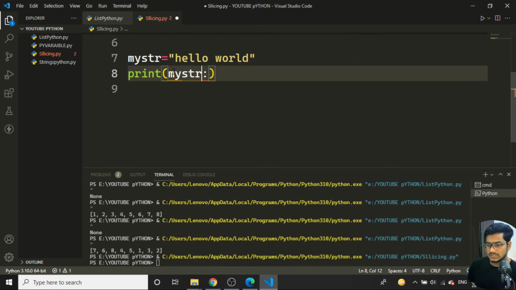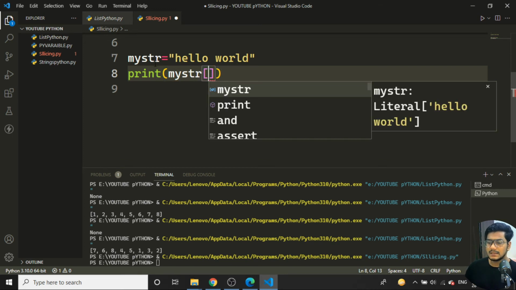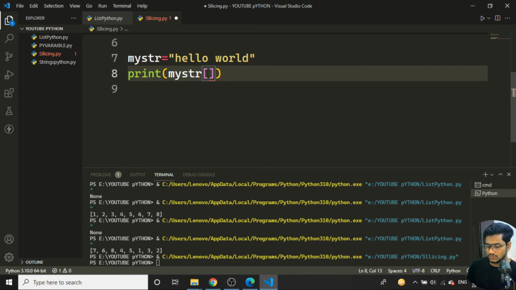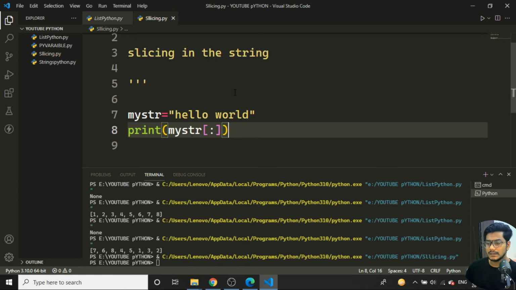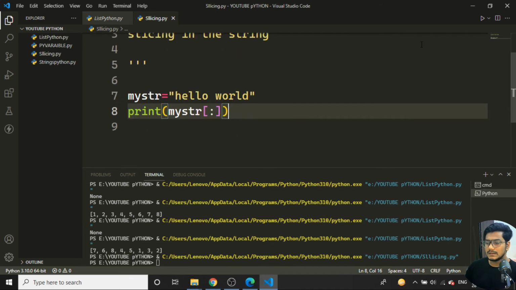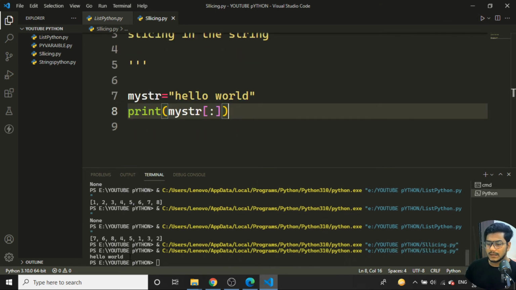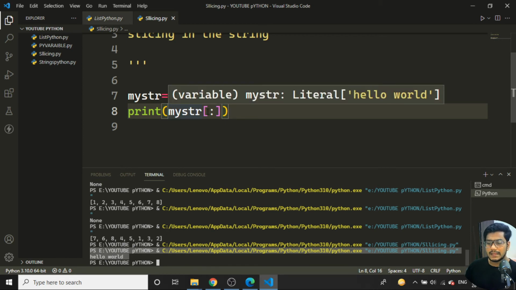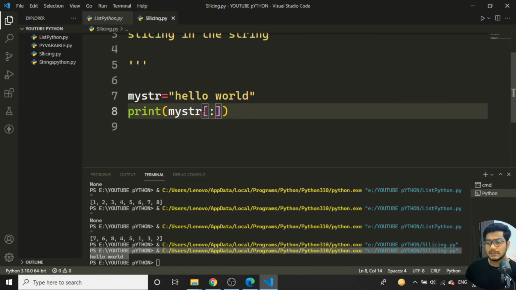I'll say something like this: my str. From the my str, I want to start with the starting letter itself. If I give an empty thing over here and run the program, what I'm getting is hello world. That means the complete string is getting printed when I'm using slicing without giving any arguments.